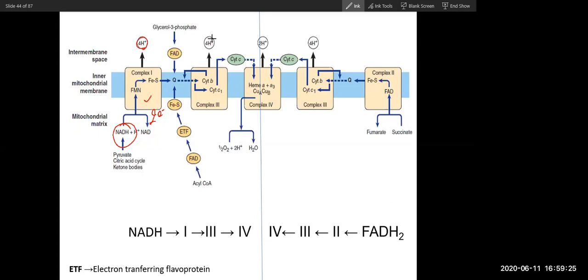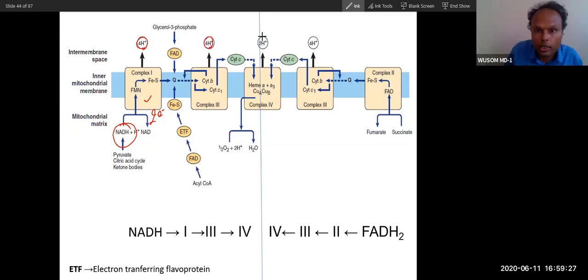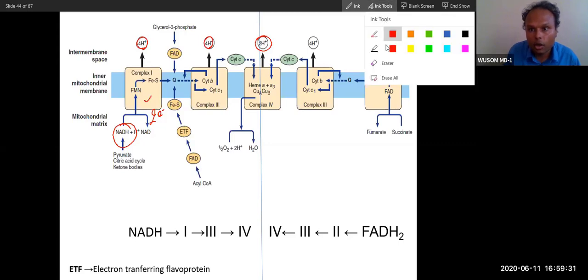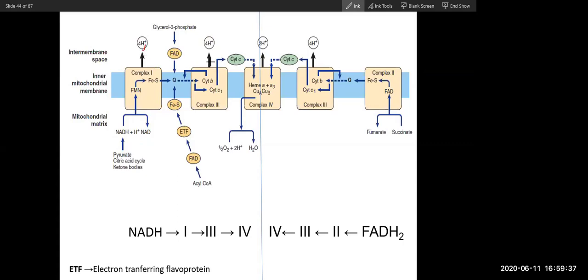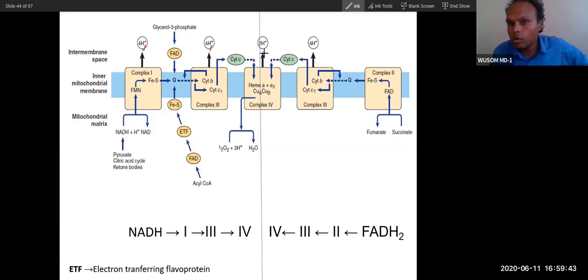Complex 3, you can see, is also 4, but complex 4 is 2. So remember, memorize this. How many protons are pumped by complex 1? 4. Complex 3? 4. Complex 4? 2.